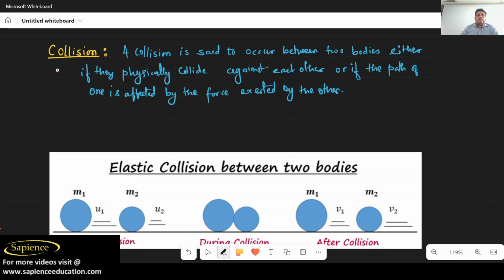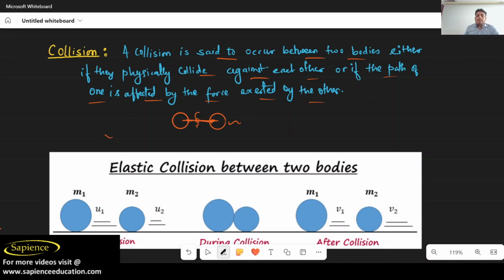Today, I am going to discuss the class 11 collision section. So, what is collision? Collision is said to occur between two bodies, either if they physically collide against each other or if the path of one is affected by the force exerted by the other. For example, if an object is coming and collides with another object, and they exert a force on each other, then that is known as collision.